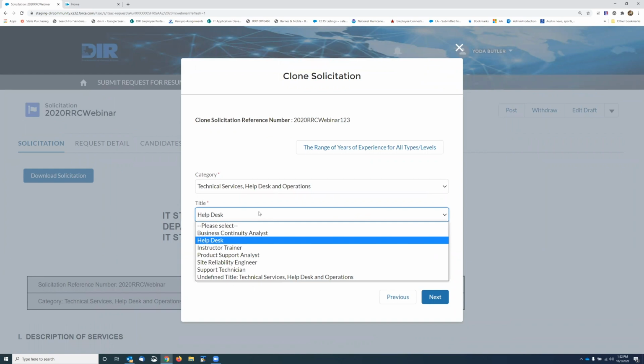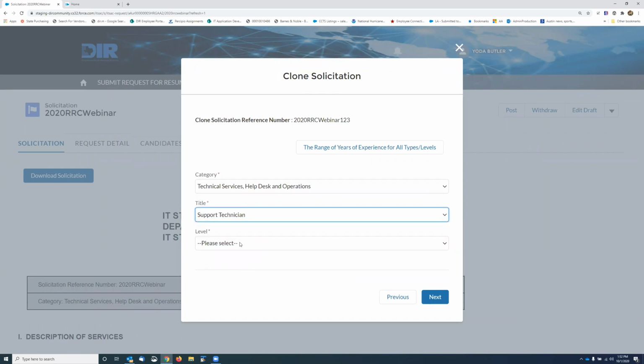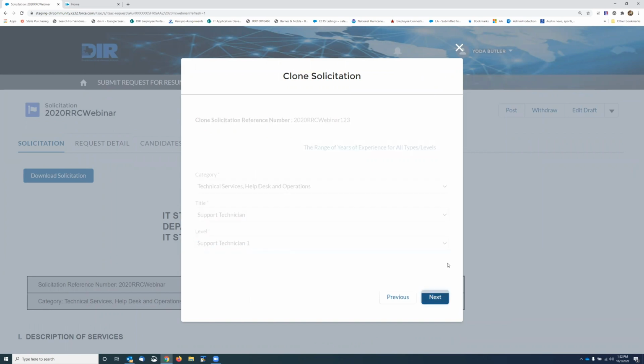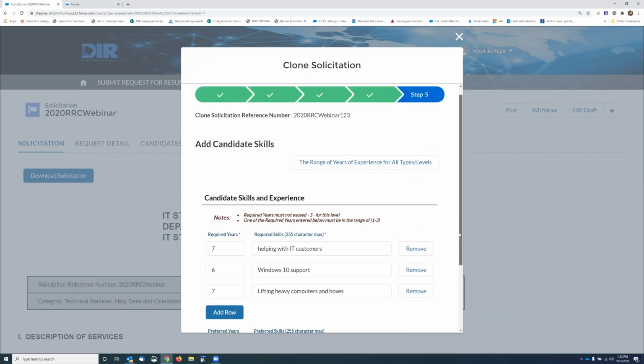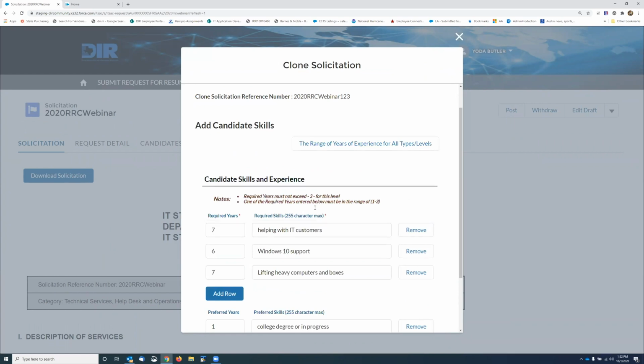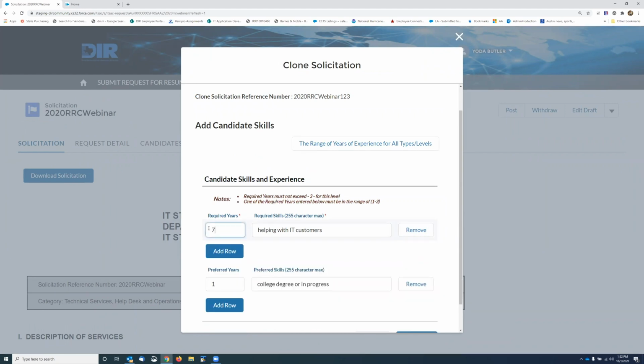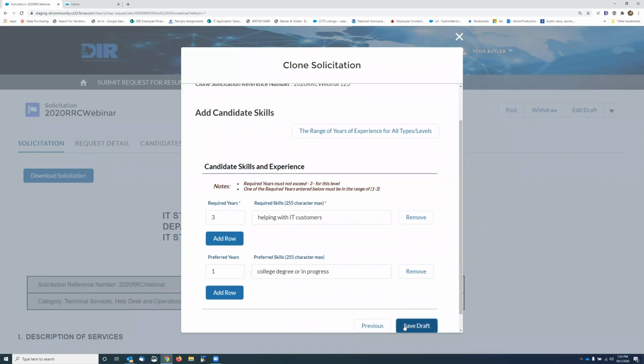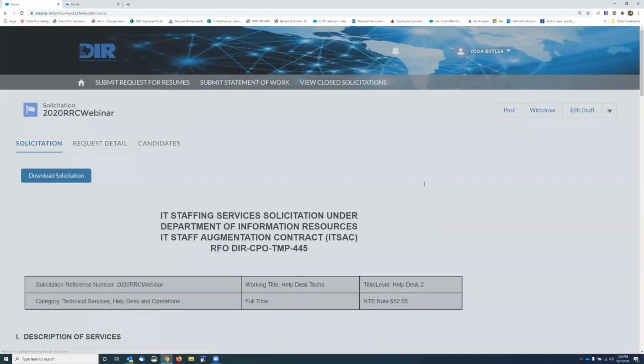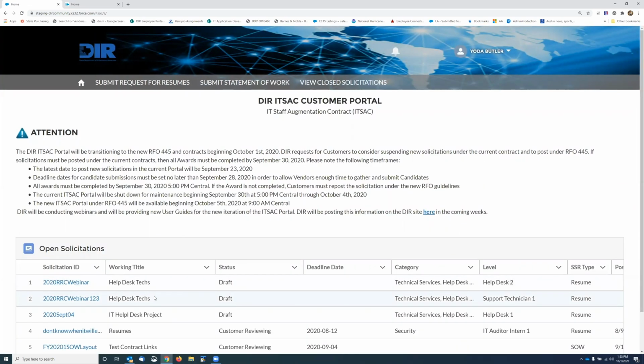Next, and this time I want a support technician and a support technician level 1. Now it kept me here with these skills, but I won't be able to go on with them because a level 1 is less than 3. So I'm going to remove these two and I'm going to change this to 3 years. That's really all I want for this guy. Save it, finish. Now I have 2 of them. Both are for help desk techs, but one is for a support technician 1 and one is for help desk technician 2.